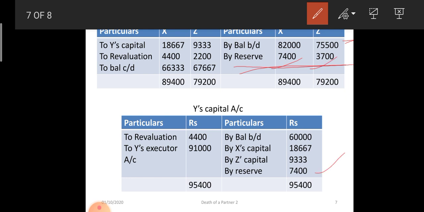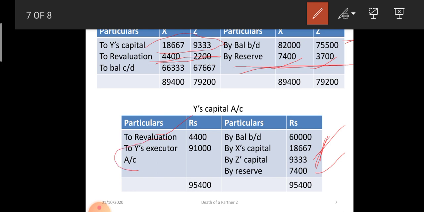Here in case of Y it is 7,400. Then the entry of goodwill. X capital and Z capital were debited, and on the debit side we have written that to Y's capital, and Y will be getting 18,667 and 9,333, that is total 28,000. Revaluation loss was there. So in X and Z it is 4,400 and 2,200 and Y gets 4,400.